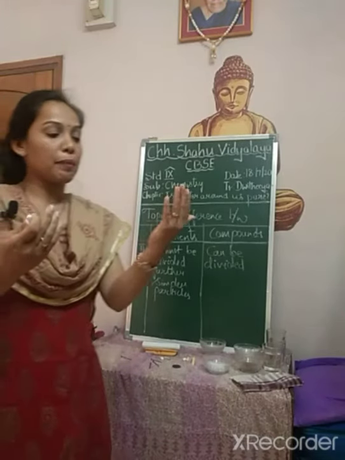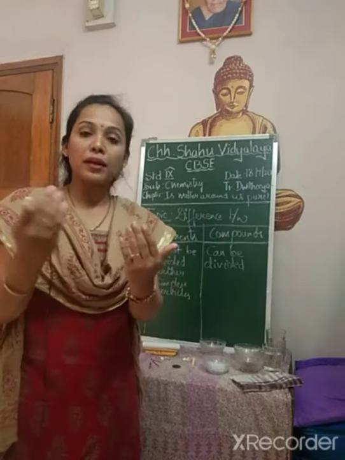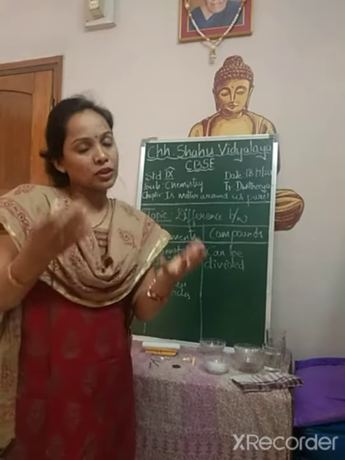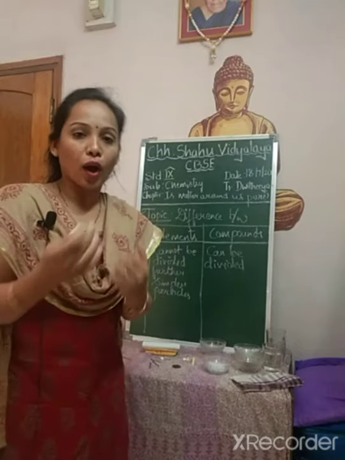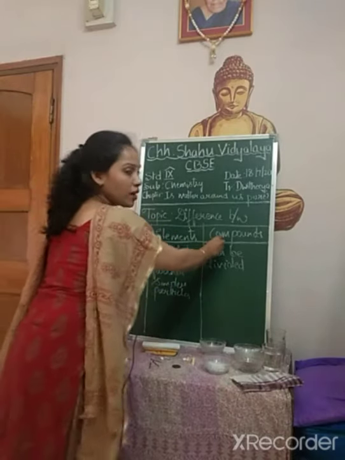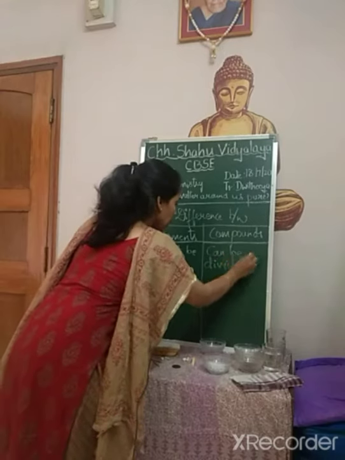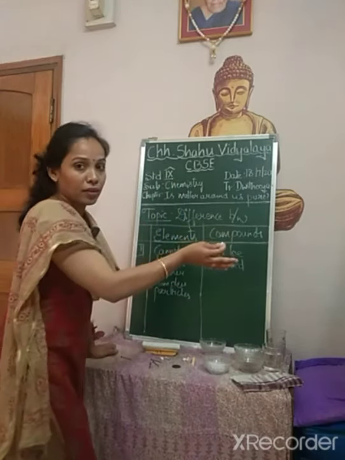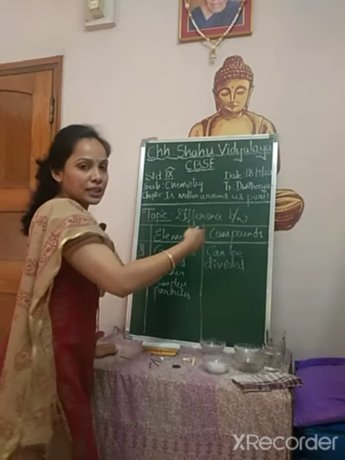Mostly it is a metal combined with a non-metal to form a compound, and it can be a non-metal and a non-metal also. We'll go in detail further.